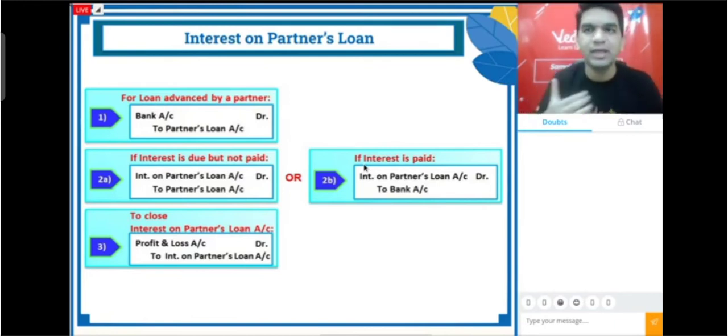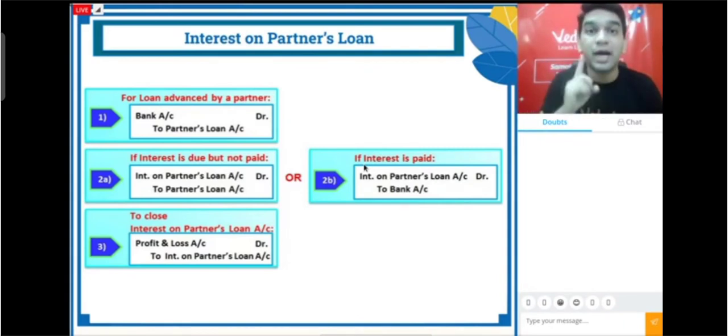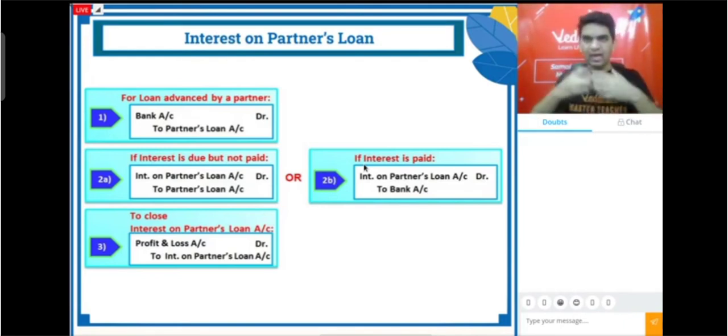Many a time students think that, okay, I am a partner and the partner is writing it in his books. But I am the partnership firm, and for the business I have to write each and every transaction. That can be journal, that can be ledger, that can be anything. I am the partnership firm. I am the business entity. Now let us talk about when the business entity is taking a loan from partners.